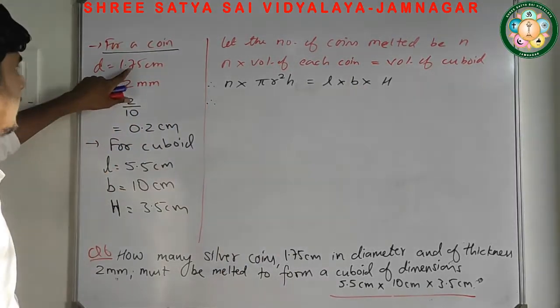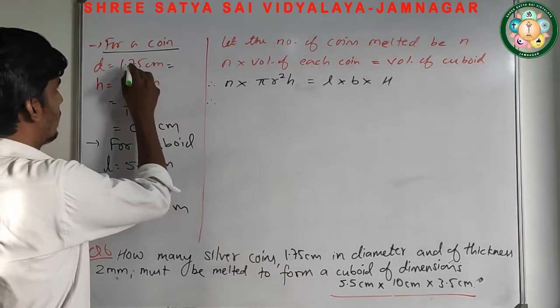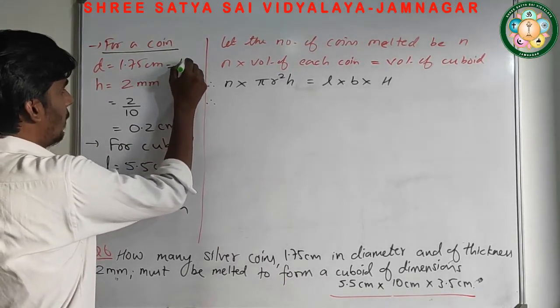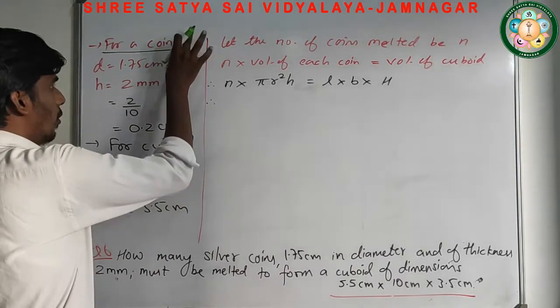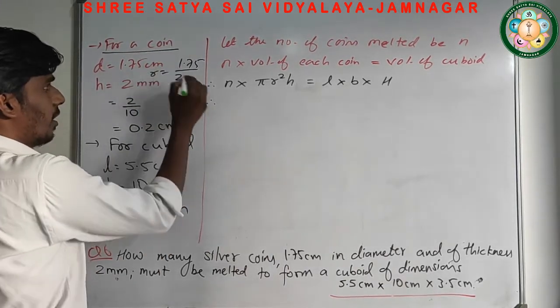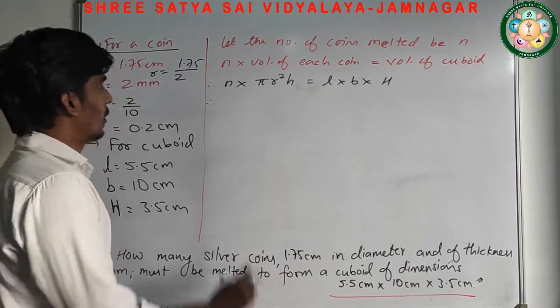First of all, let's convert this diameter. The diameter becomes 1.75 upon 2. This will be the radius. Radius क्या हो जाएगा? 1.75 by 2.